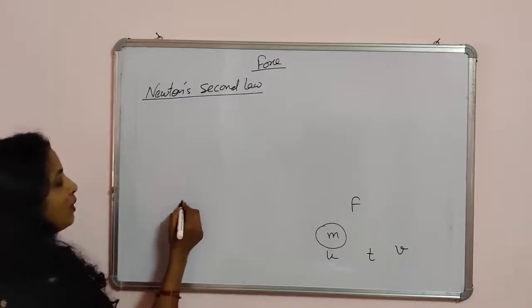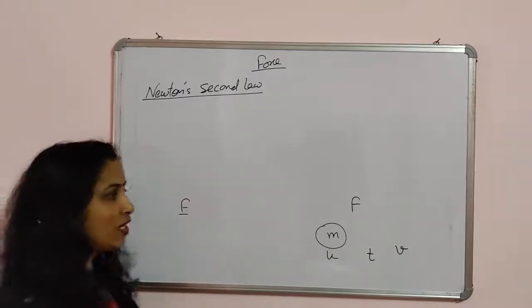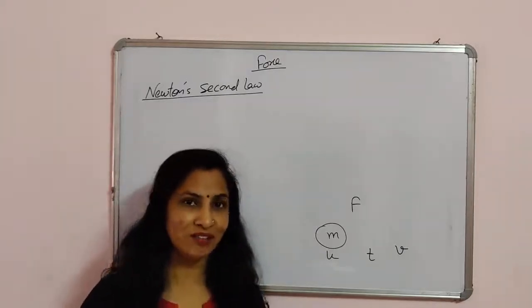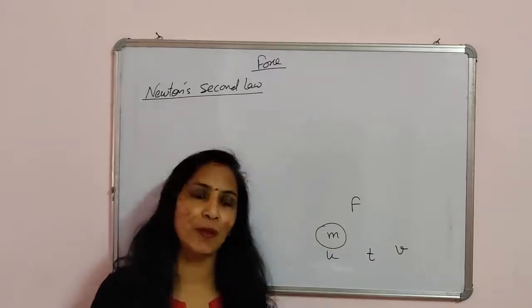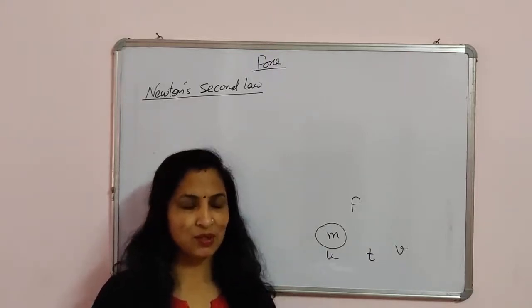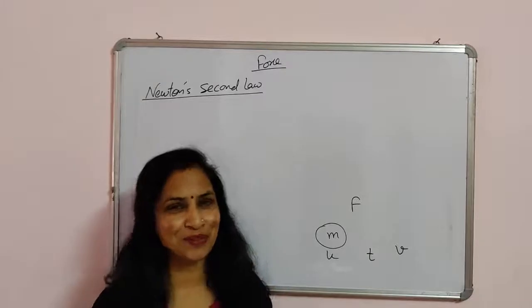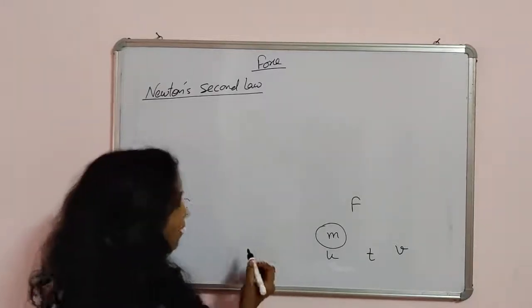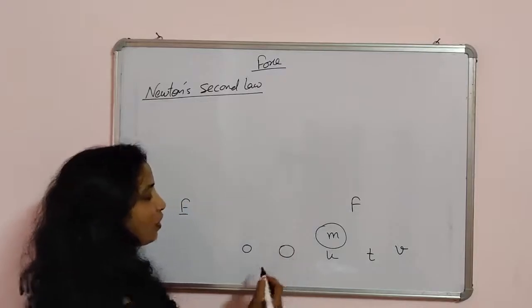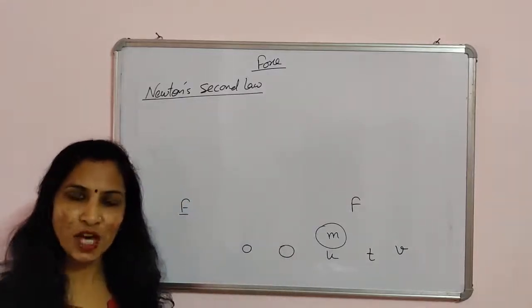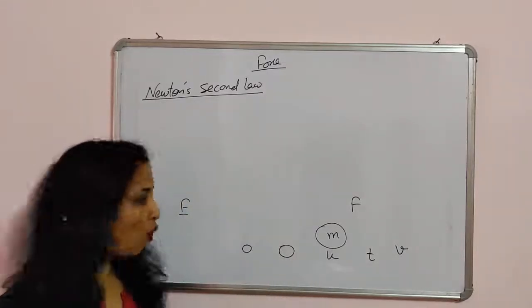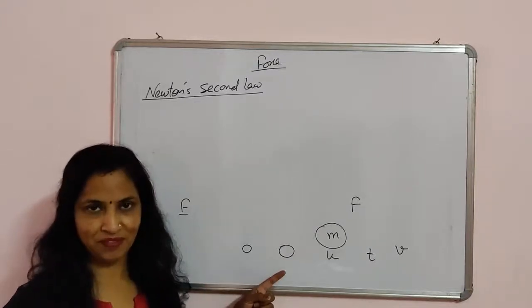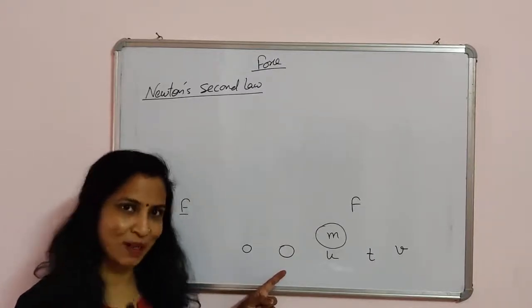Why do we take the momentum? If we increase the mass of a body, we know that more force we have to apply. Let me explain one more time. Suppose this is a body having a very small mass, and this is another body having a large mass. In which case do you have to apply a large force? Obviously the body having the large mass.